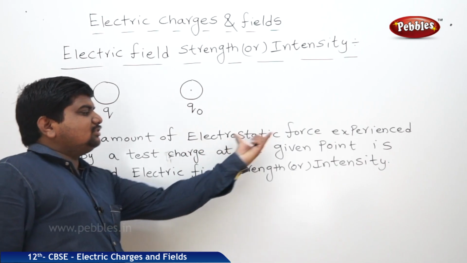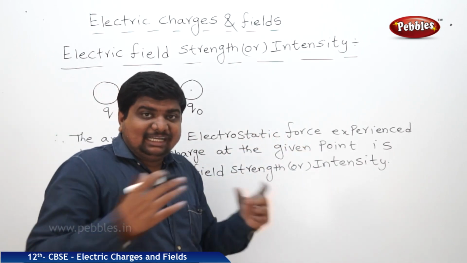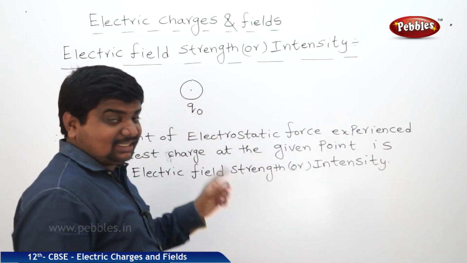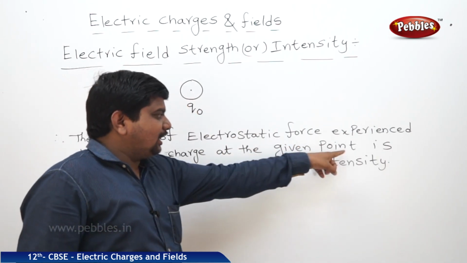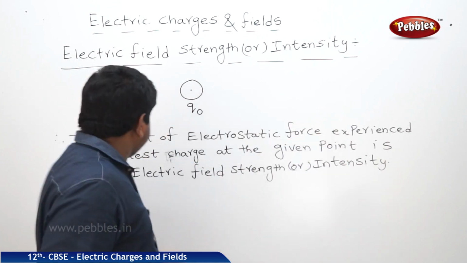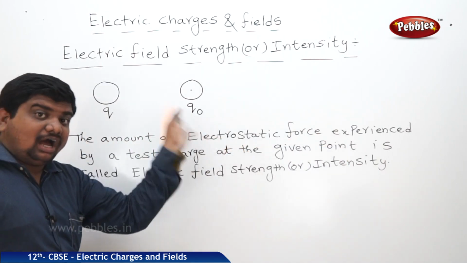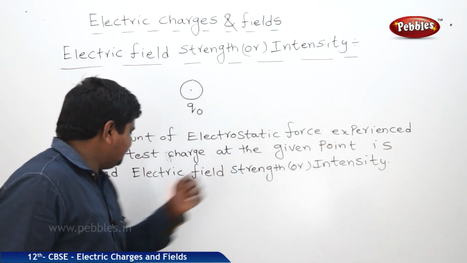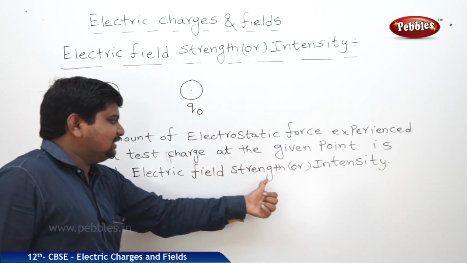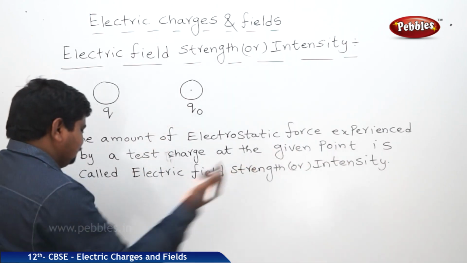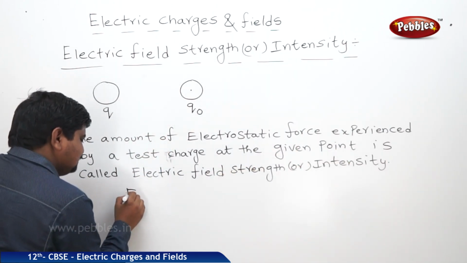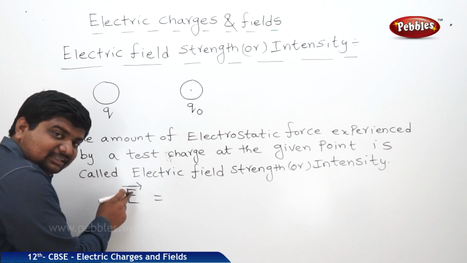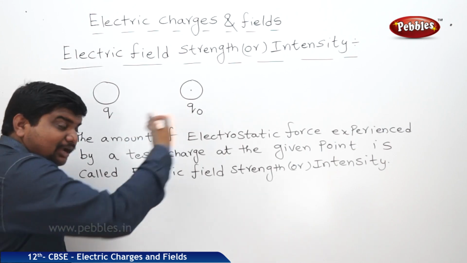Here I wrote electrostatic force, and we can say it is from multiple charges. We can say multiple forces are also acting on the test charge at the same time, according to their position. So the amount of electrostatic force or forces experienced by a test charge at the given point is called electric field strength or intensity. The equation will be like this. This is a vector. Why am I drawing the vector symbol on the E? Now I am going to explain.